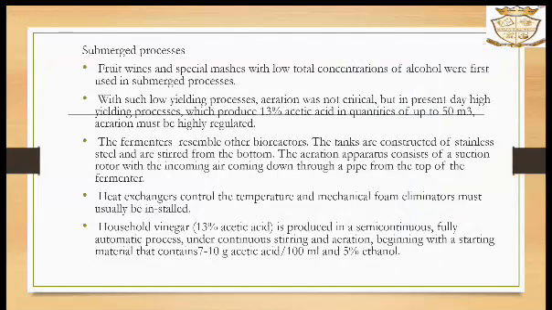Submerged process. Fruit wines and special mashes with low total concentration of alcohol were first used in submerged processes. With such low yielding processes, aeration was not critical, but in present day high yielding processes, which produce 13% acetic acid in quantities of up to 50 cubic meters, aeration must be highly regulated. The fermenter resembles other bioreactors.